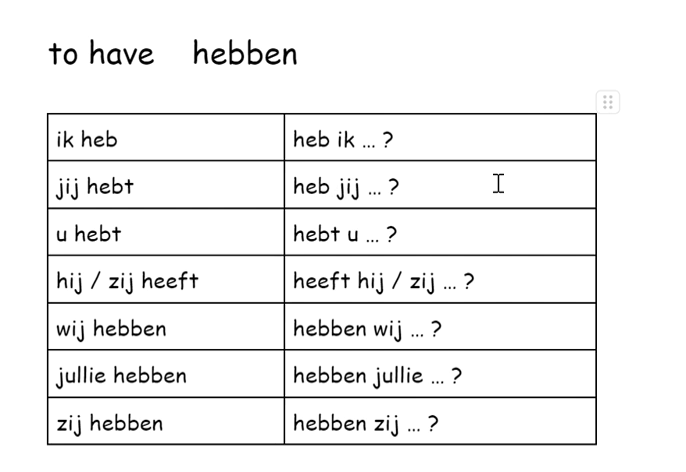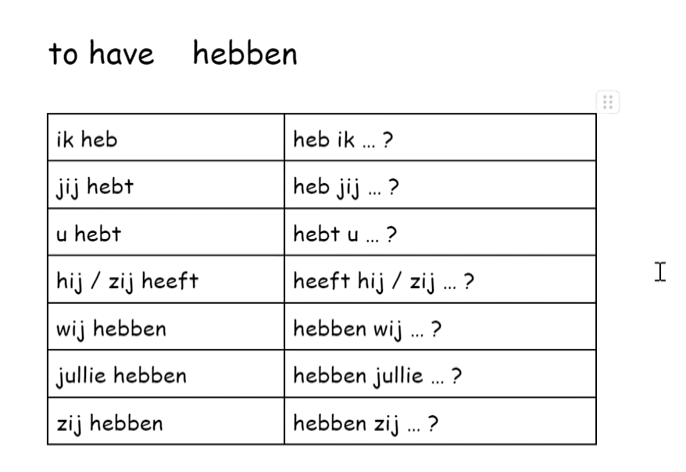Jij hebt, heb jij. U hebt, hebt u. Heeft hij, heeft zij. Has he, has she. Hebben wij, hebben jullie en hebben zij. Notice that hebben in the plural, it's the same as the infinitive. Always. In the present tense.